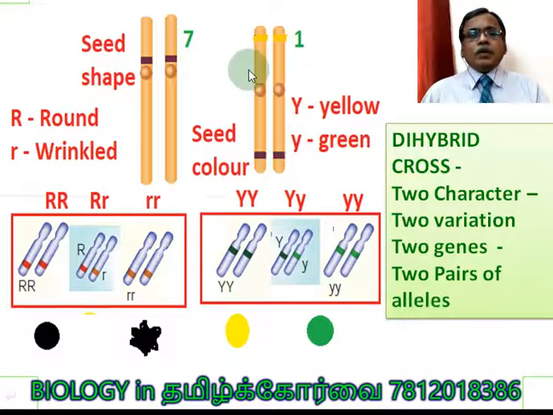And actually, you see, the seed color gene is present in the first chromosome, and the gene responsible for seed shape is present in the seventh chromosome. One more point to be noted: alleles are always present in homologous chromosomes. Only in homologous chromosomes can they occupy the same gene loci. Understood?